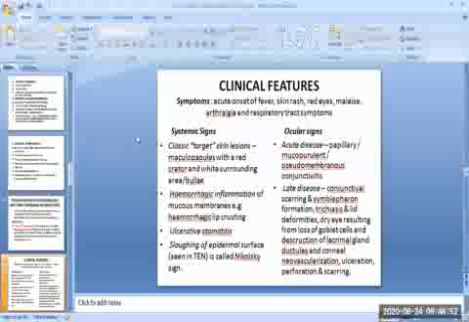Then the clinical picture of these two diseases, Stevens-Johnson syndrome and toxic epidermal necrolysis, is as follows. We will discuss the clinical features in our next session.